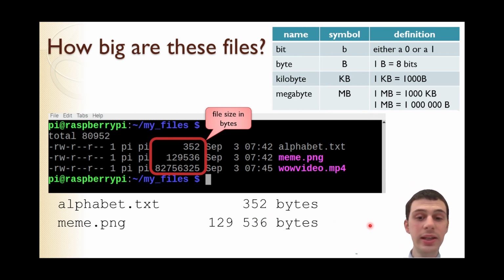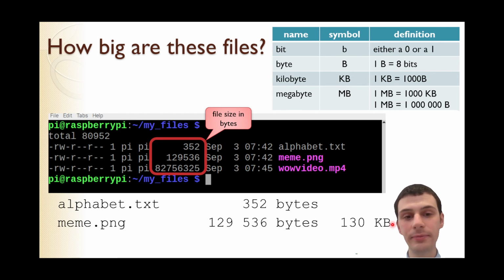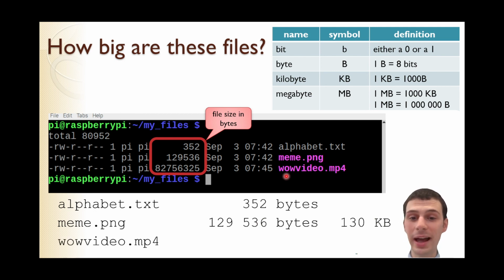To convert this into kilobytes, we can remember that 1 kilobyte is 1,000 bytes. So how many kilobytes is this? Well, I could divide by 1,000 and get 130 kilobytes, which is pretty typical for a small picture. And finally, I have a video here. We can expect this to be larger.